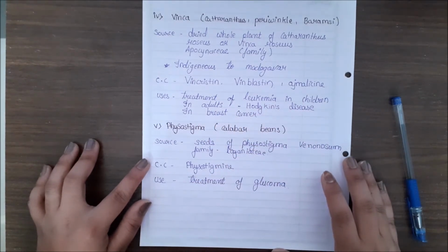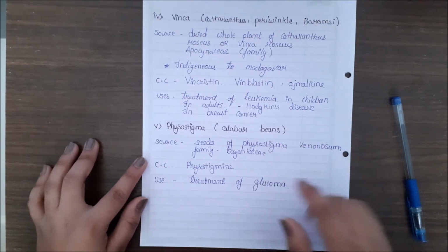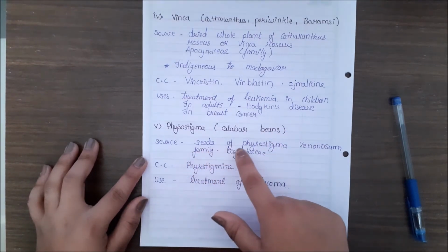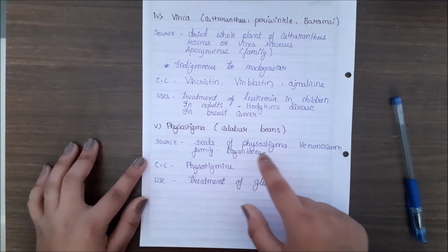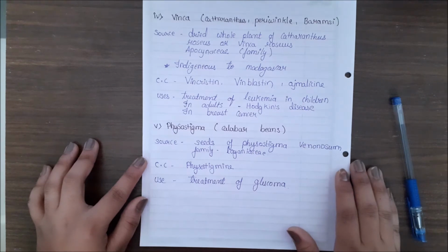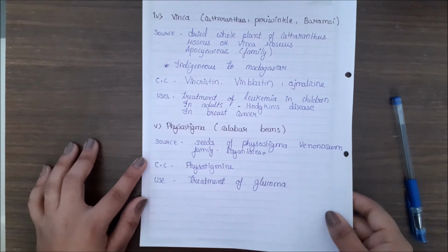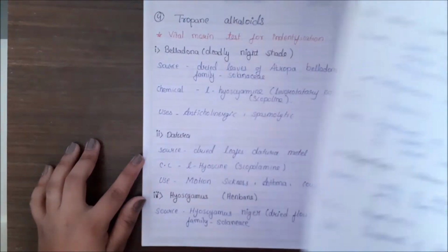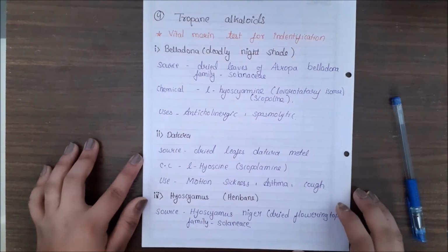Next is physostigma, or it is also known as Calabar beans. Its source is seeds of Physostigma venenosum and its family is Leguminosae. Chemical constituent is physostigmine. It is also useful in the treatment of glaucoma, that is related to the eyes. Okay, that was all about the indole alkaloids.